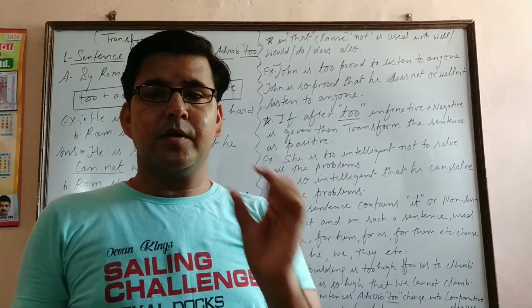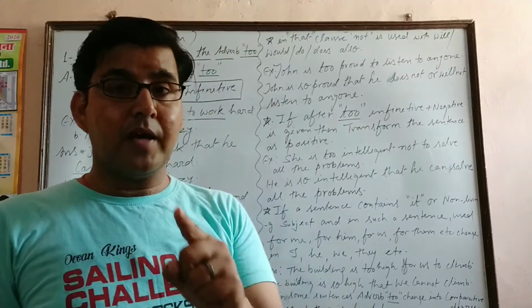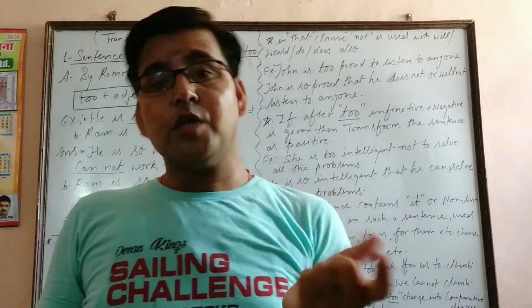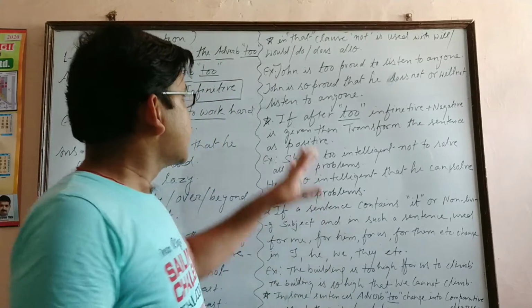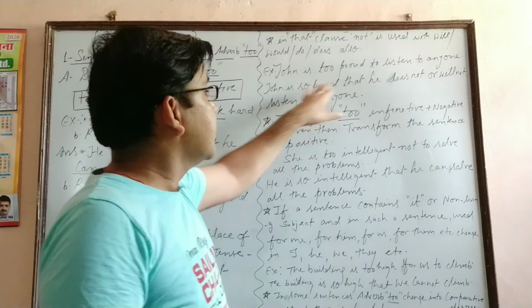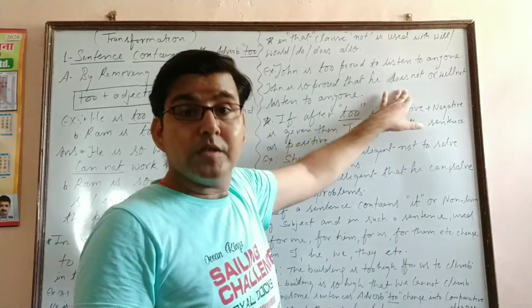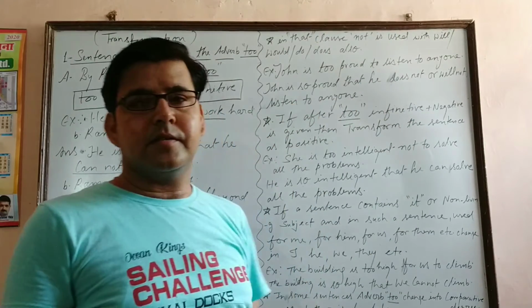Is it right? So in that sense, if we go into the deep sense of the sentence, then we find here does not or will not is suitable in the place of cannot. Got it? So the answer will be: John is so proud that he does not or he will not listen to anyone. This is the right answer.